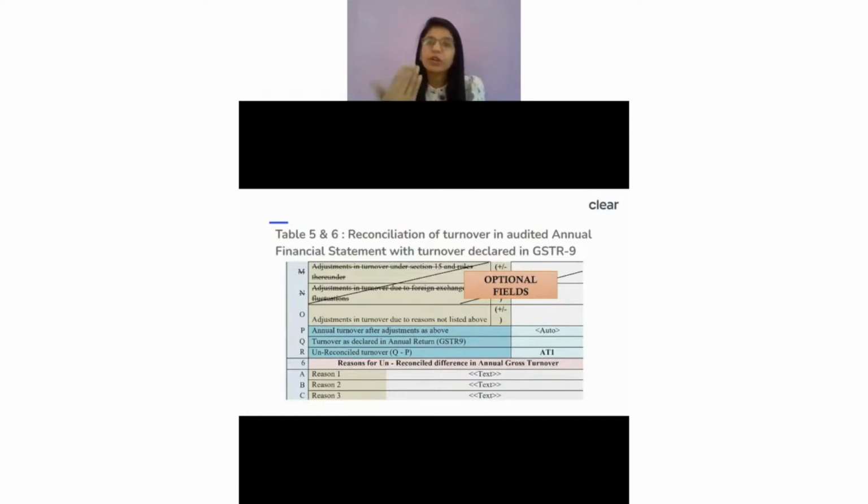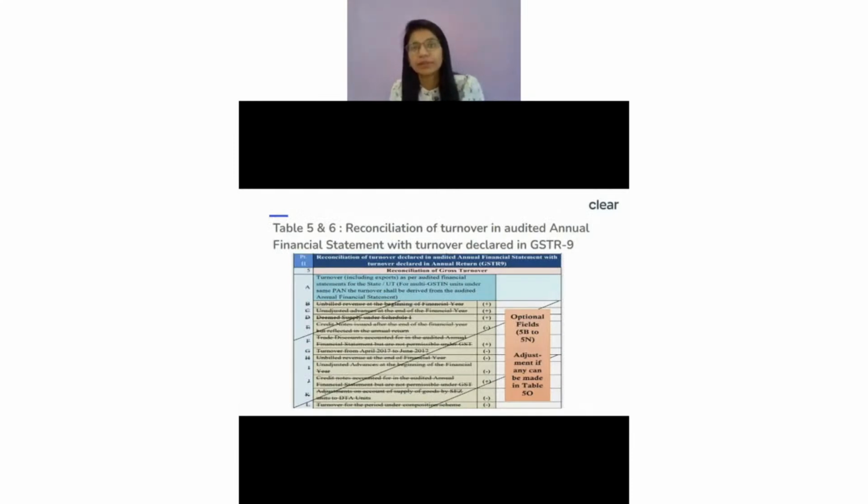But if I look into my financial statement, if I have received some advances, will I even recognize it as my revenue? The answer is no. Even if I had to pay the taxes on it, and I have shown that in my GSTR-9 as included in the definition of turnover, when I look into my financial statement, that advance on which I have paid the taxes, against which I have not raised the invoice, will never form part of my 5A.